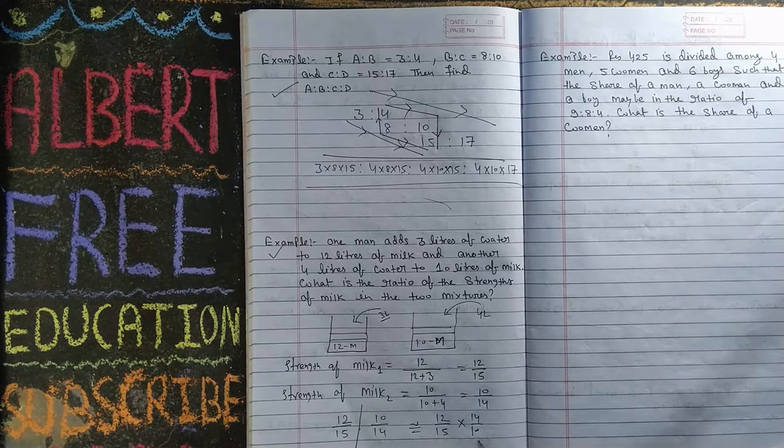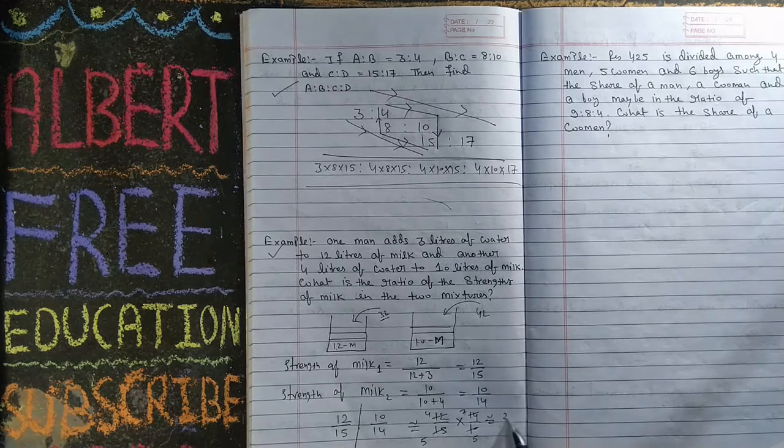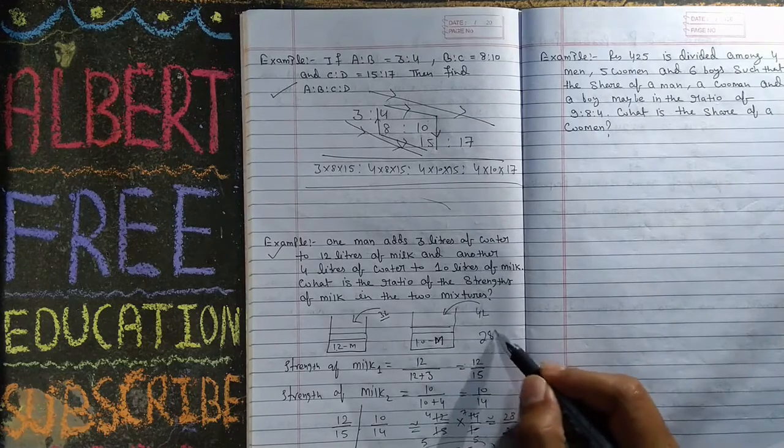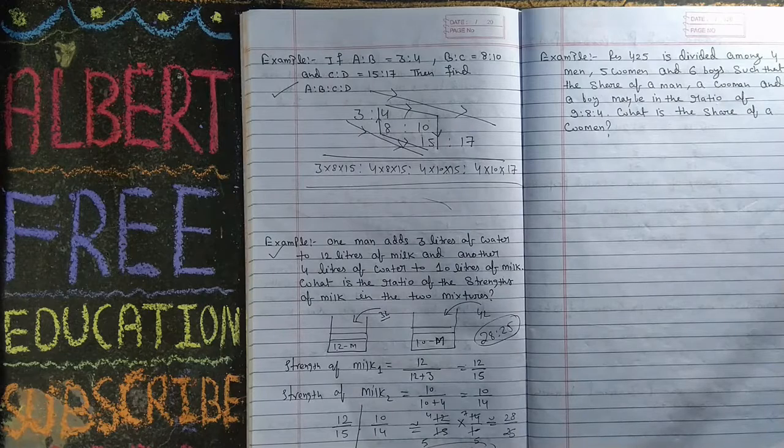Now you can solve it. 3 fours are 12, 3 fives are 15. 2 sevens are 14, 2 fives are 10. So 7 fours are 28 and 5 fives are 25. So your answer, your ratio, is 28:25. I think that you understand.